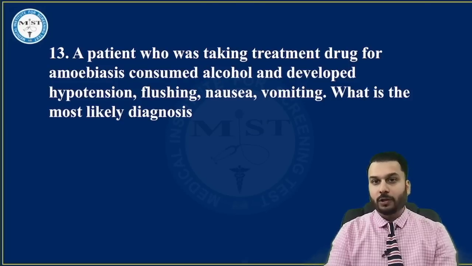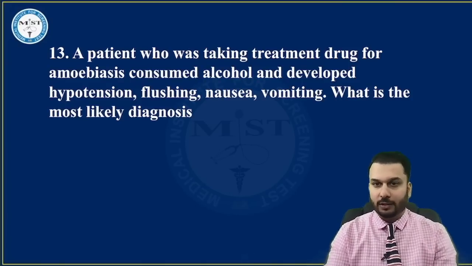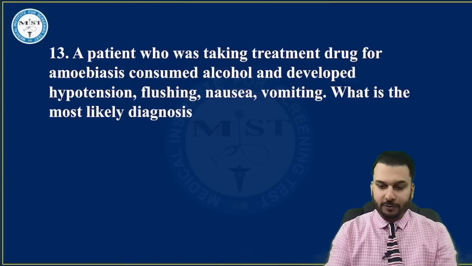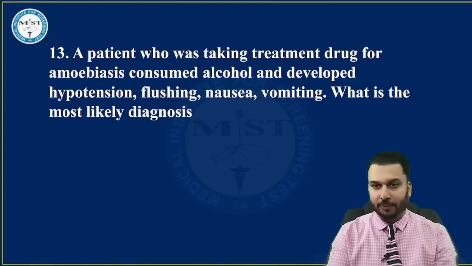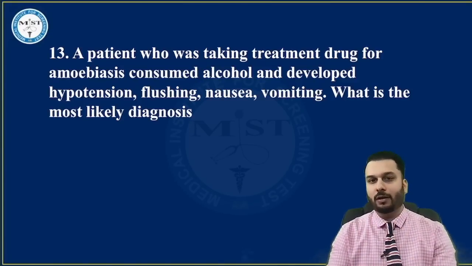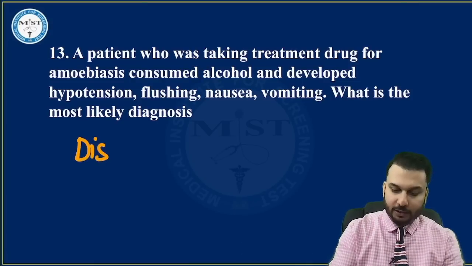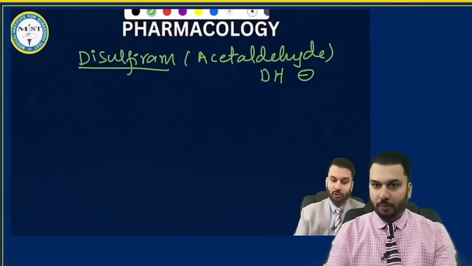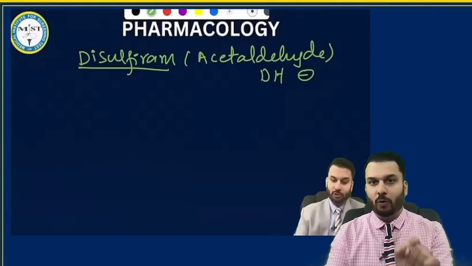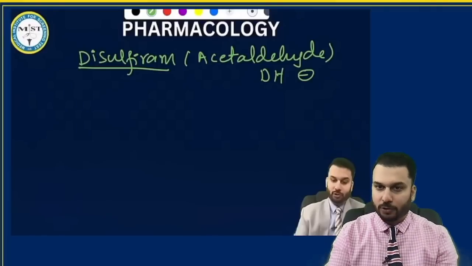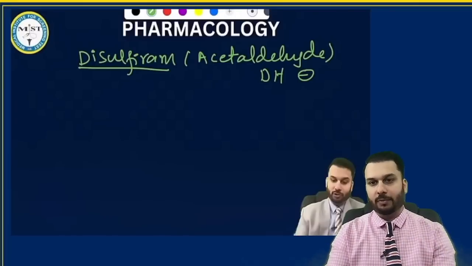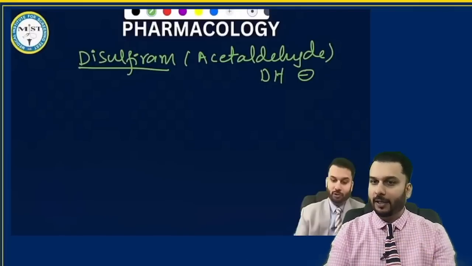Doctors, a patient who was taking treatment drug for amoebiasis consumed alcohol and developed hypotension, flushing, nausea, vomiting. What is the most likely diagnosis? So after taking alcohol, some kind of problem is happening. So this is a very clean-cut indication of one thing that we all know about, disulfiram-like reaction. Once again, a question from our 25 important series. Very clearly, I've given you disulfiram blocks one thing called acetaldehyde dehydrogenase. And if you block this enzyme, acetaldehyde increases. I'll explain that to you in the next moment.